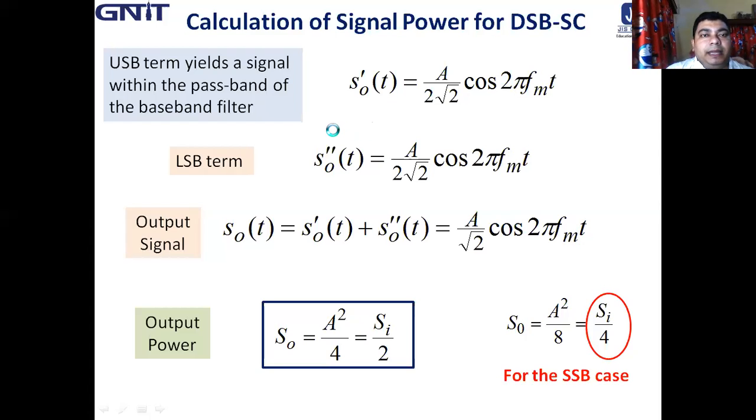Here a multiplier is used for the demodulation. In the demodulator, s(t) is multiplied by cos ωc t.